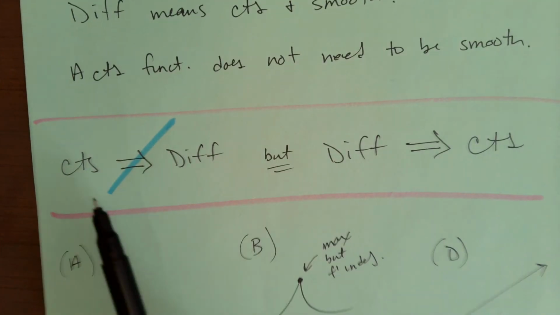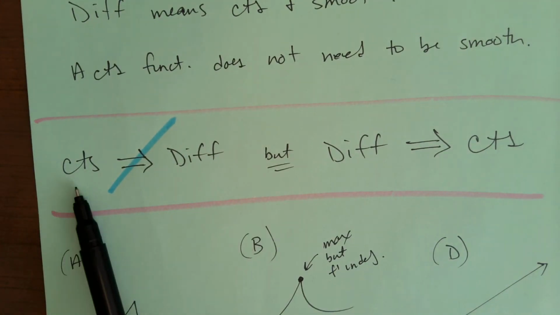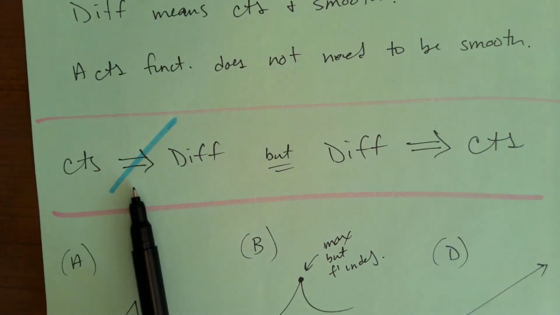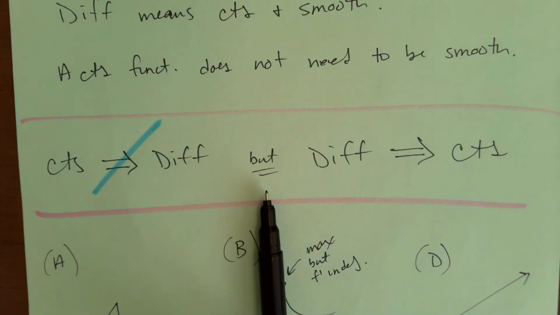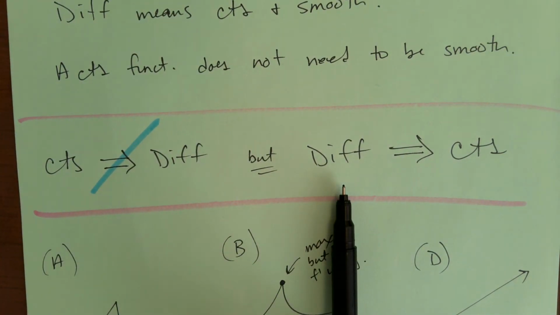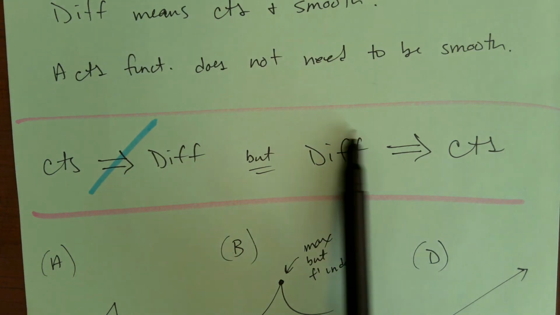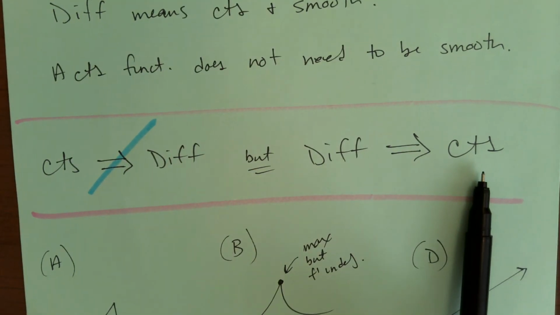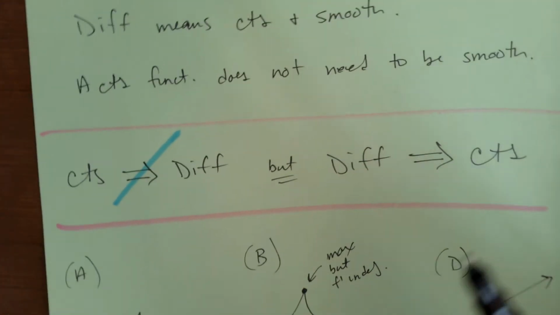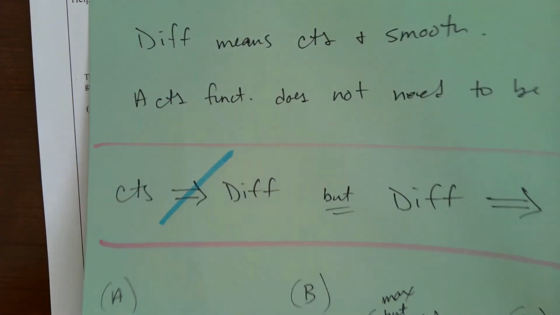So here we have two implications. Just because a function is continuous does not necessarily mean it is differentiable, but since differentiable means continuous and smooth, if a function is differentiable, then for sure it has to be continuous. Okay, so there's just some preliminary information.